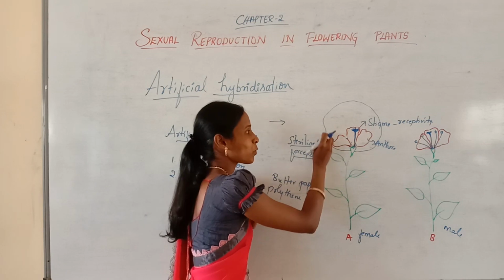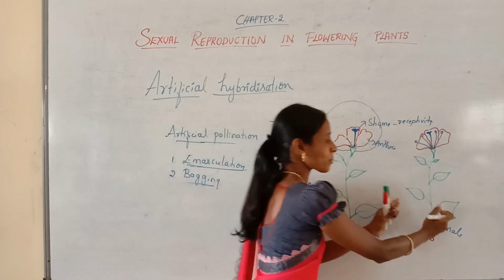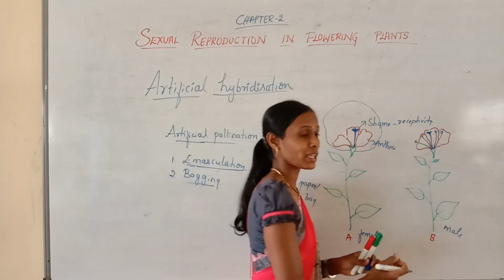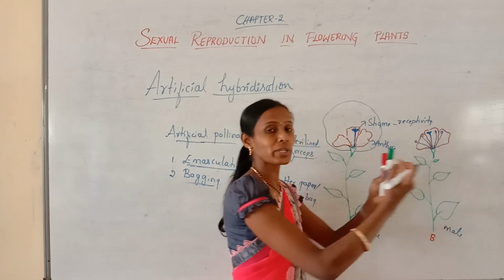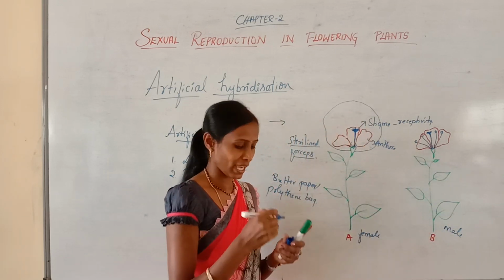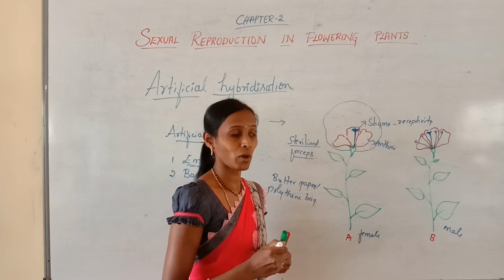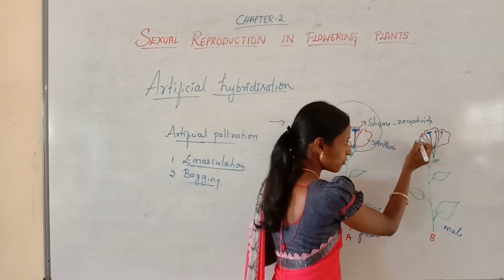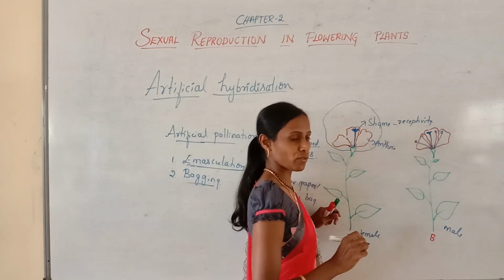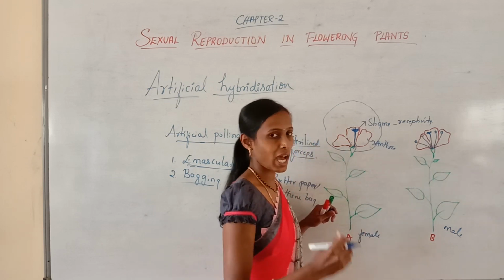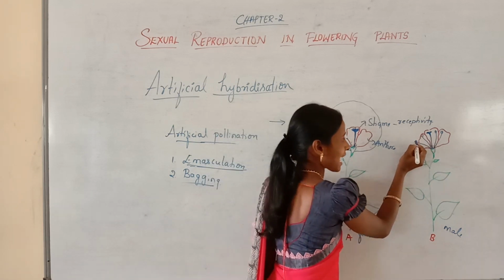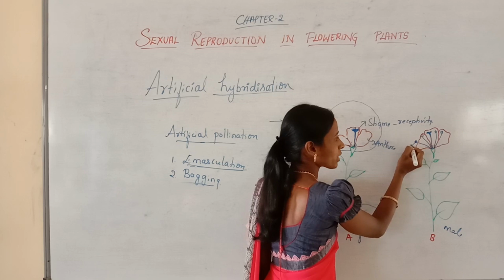This is the male parent. From this plant only, we need to take the pollen grains. That's why I said the desired pollen grains. Here it can be a bisexual flower or a unisexual flower which contains anthers, and within the anthers the pollen grains will be there.